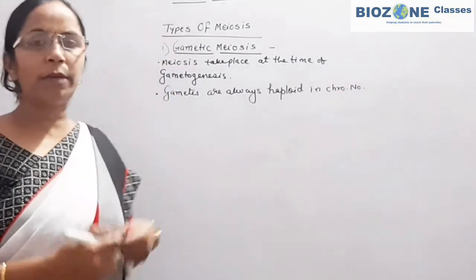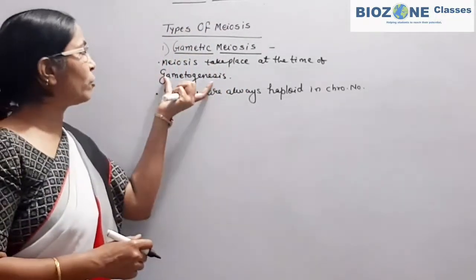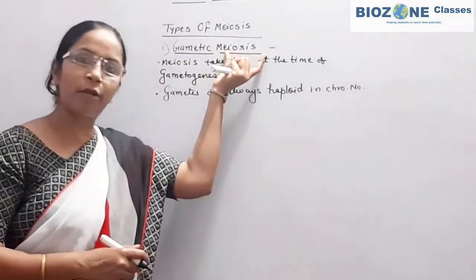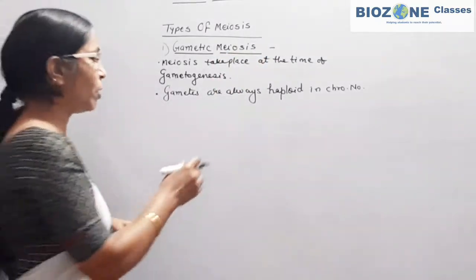So this part you remember, whenever the parent body is diploid, in a diploid parent body, gametogenesis always takes place by meiosis division, and that kind of meiosis is called gametic meiosis.